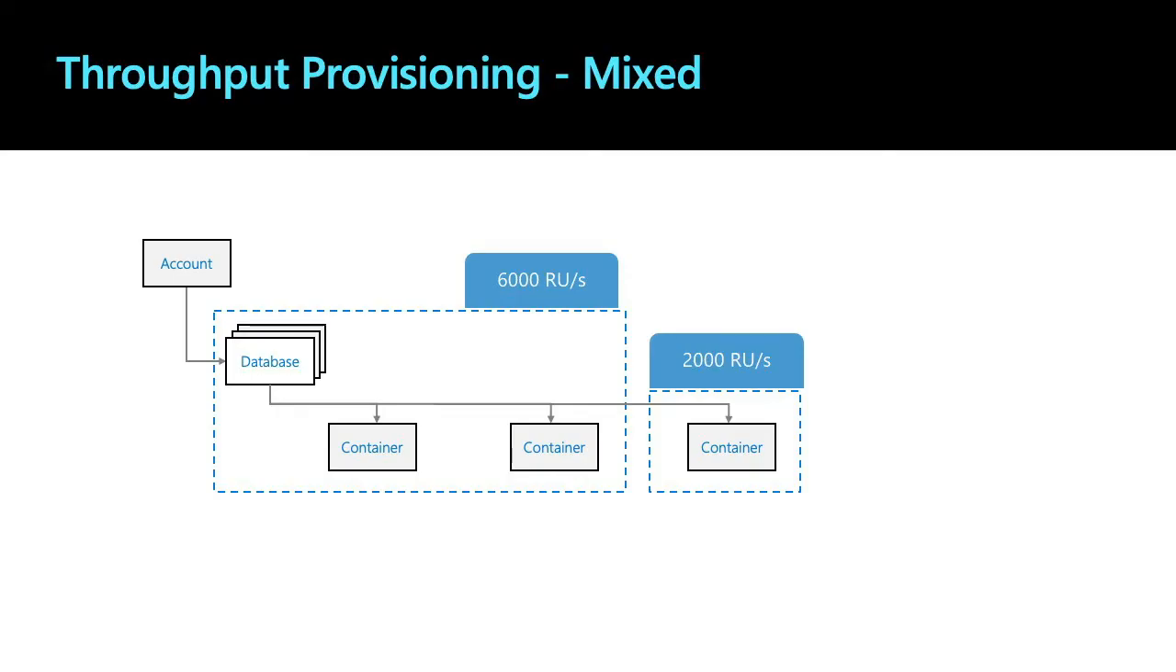And there is a mixed option available. In some of the workloads, you can see this pattern too. There will be some RUs configured at the database level. At the same time, some containers will be accessed more, and they will require a dedicated throughput. So you can specifically modify that throughput for the particular container. This is a mixed model.